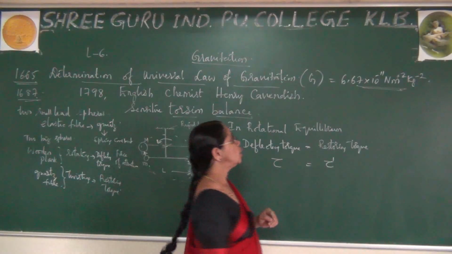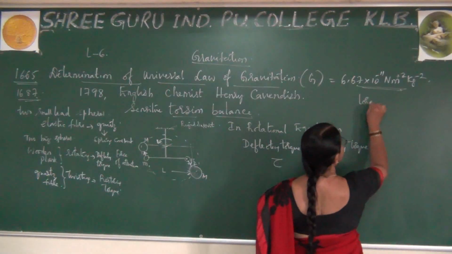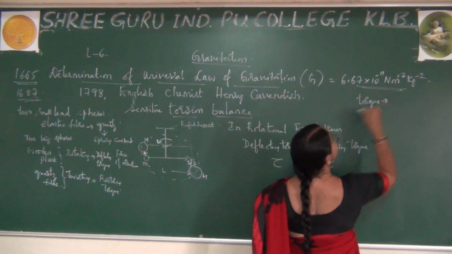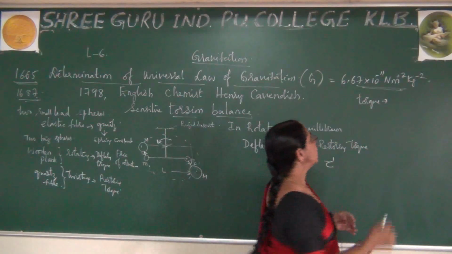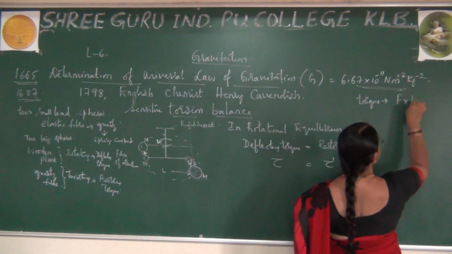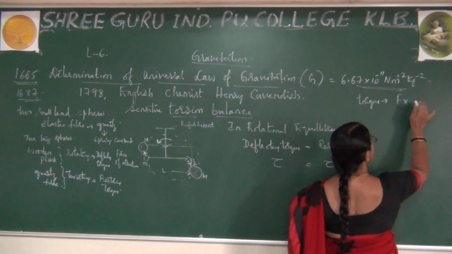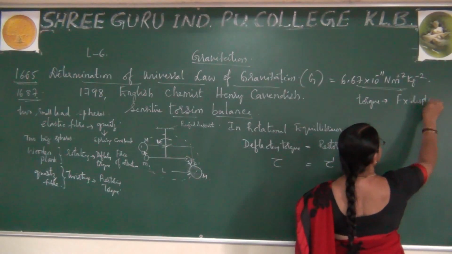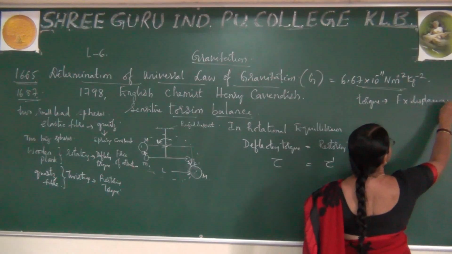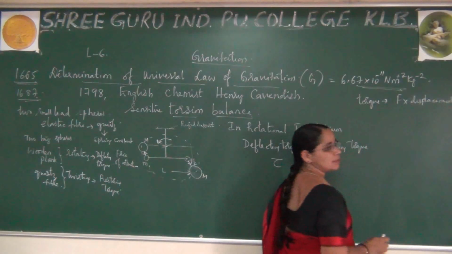This tau means torque. You learn in the mechanics chapter that torque is the product of force into displacement. Please remember, torque is the product of force into displacement.